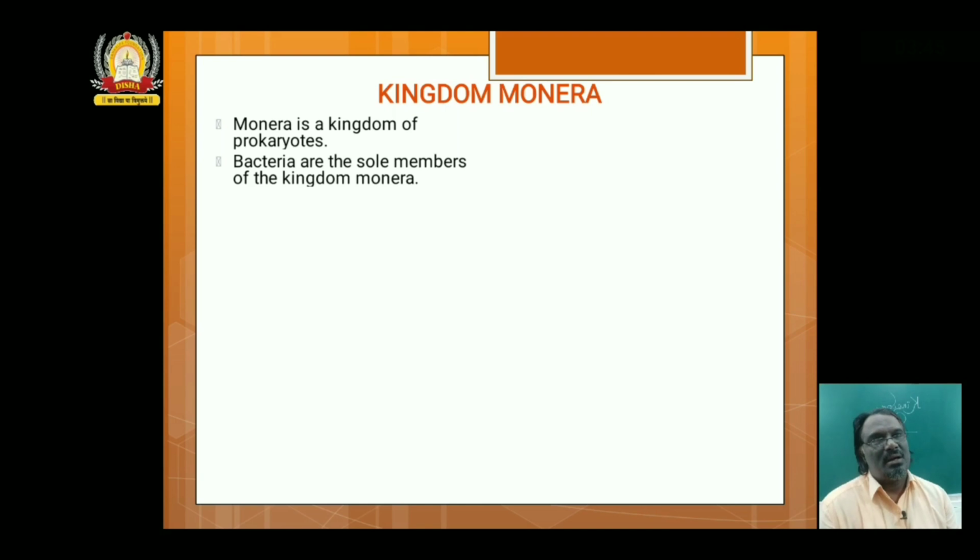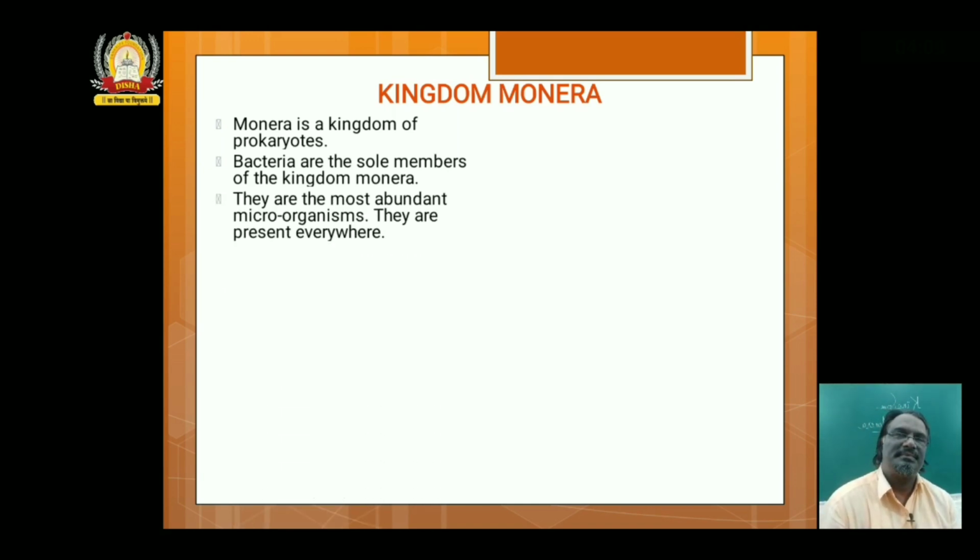Bacteria, archaebacteria, and wide varieties of organisms are there. The uniformity is they are all unicellular and prokaryotic. They are the most abundant and present everywhere.